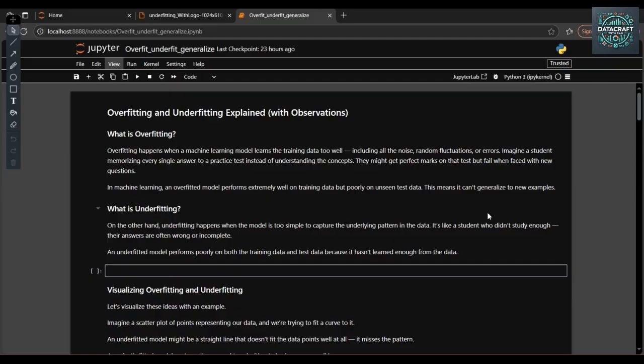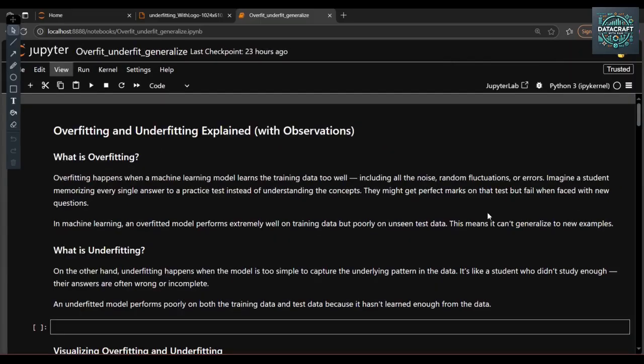So now let's try to understand what is overfit and underfit. What is overfit? Overfitting happens when a machine learning model learns the training data too well, including all the noise, random fluctuations or errors. Imagine students memorizing every answer to the practice test instead of understanding the concept. They might get a perfect mark on the test but fail when faced with new questions. The same thing happens with respect to machine learning.